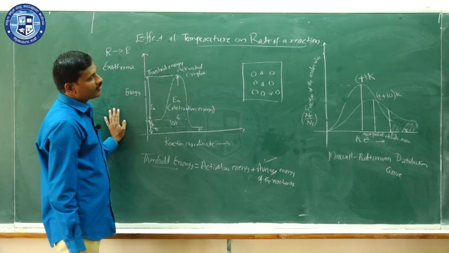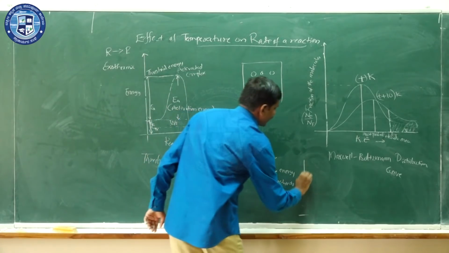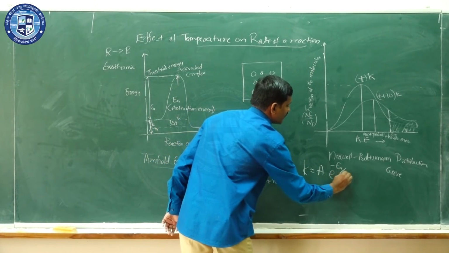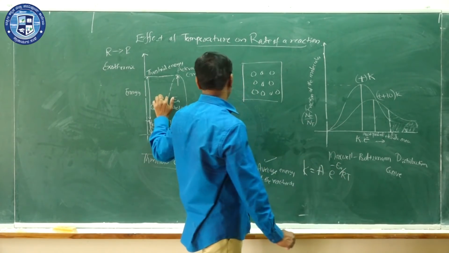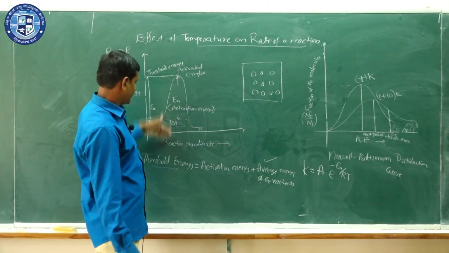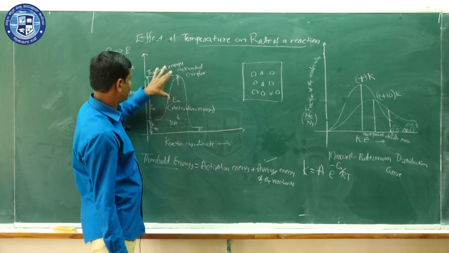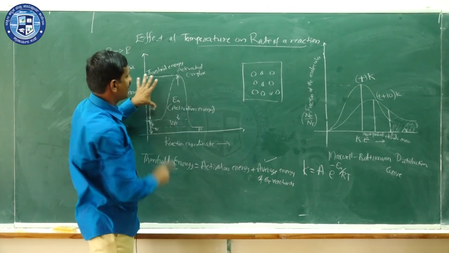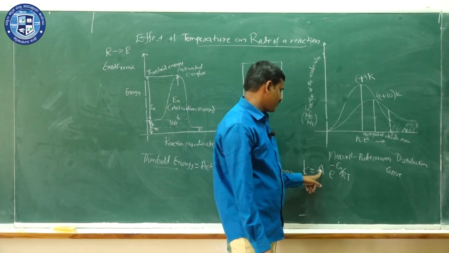And now consider the Arrhenius equation: k is equal to A into e to the power minus Ea by RT. Here Ea is nothing but the activation energy, as discussed. Here activation energy is nothing but the threshold energy minus the average energy of the reactants. So this much is the activation energy, and A is the frequency factor.